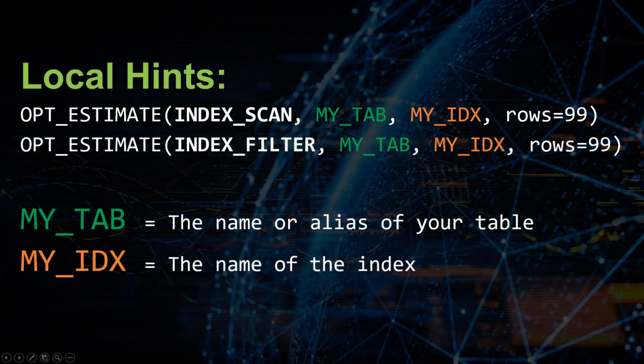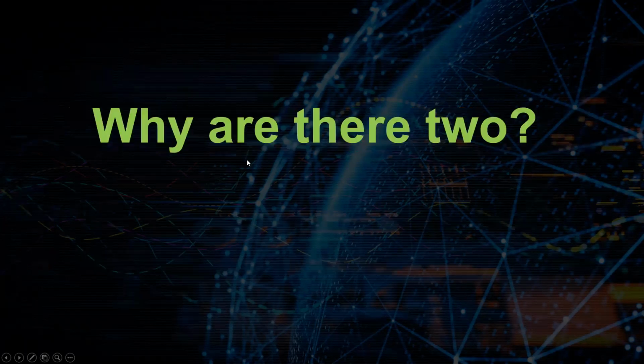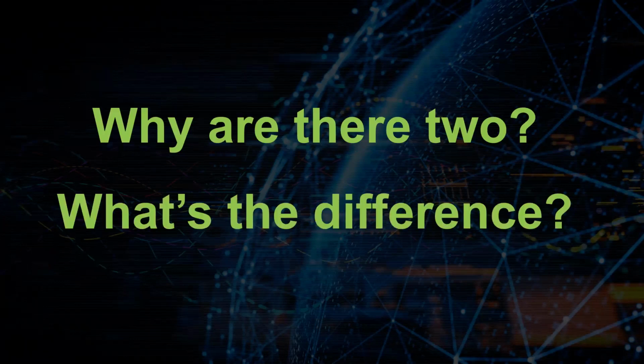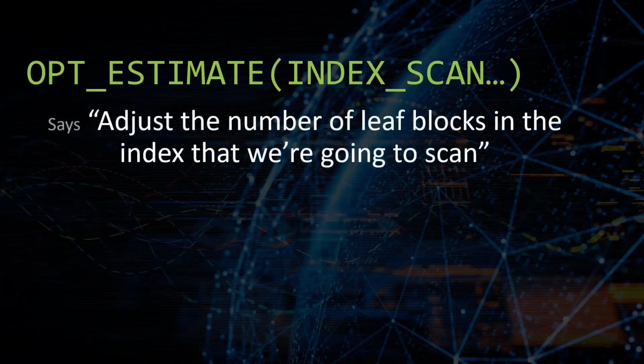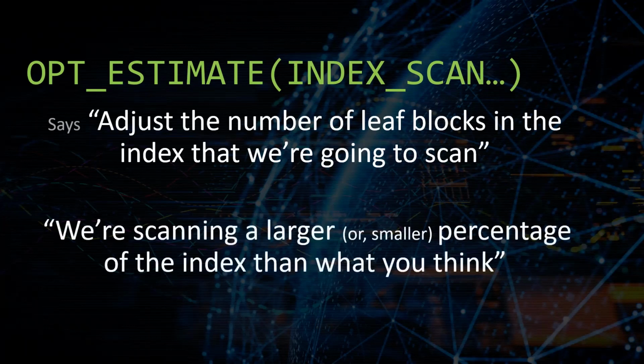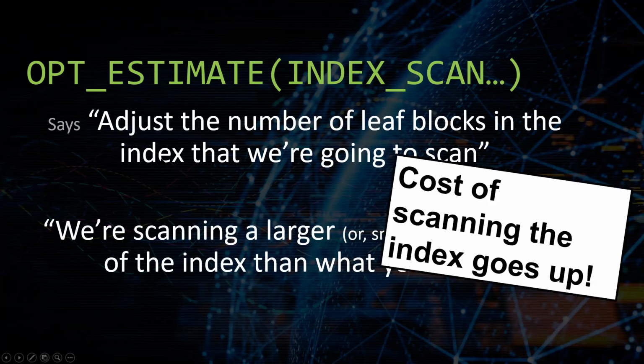Now, there's two different versions here. You can either use the index scan or the index filter. You say, well, what the heck? Why are there two? What's the difference? Well, the index scan hint says adjust the number of leaf blocks in the index that we're going to scan. In other words, we are either going to scan a larger or a smaller percentage of the index than what you actually think, Oracle. So you need to adjust your understanding of how much of the index we're actually going to scan. And as a result of using this hint, the cost of scanning the index will increase.